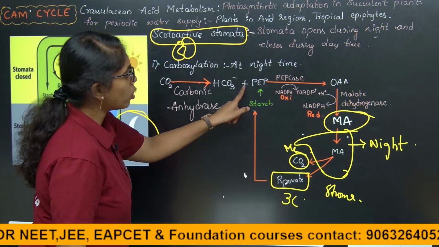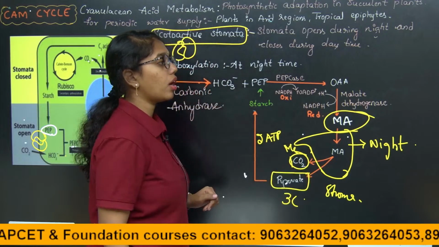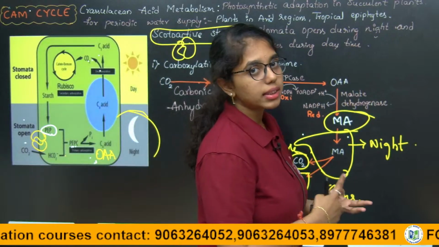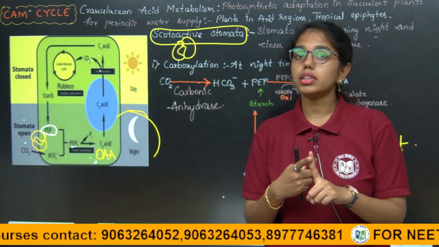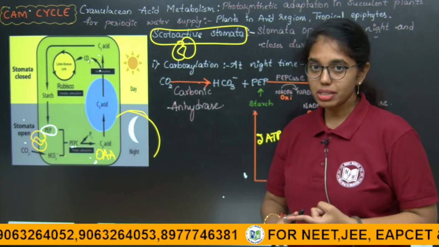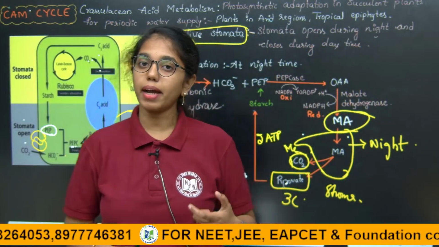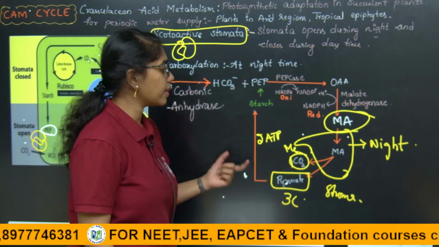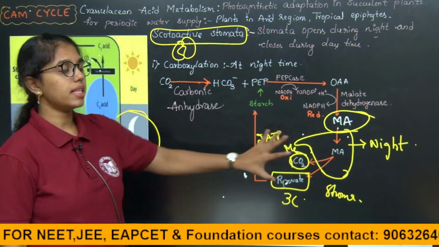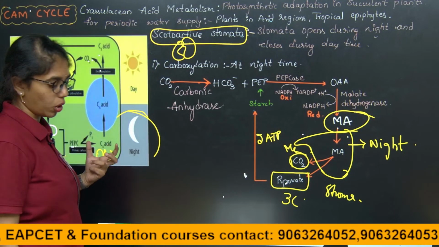PEP is of course regenerated by consuming 2 ATP, and this 1 molecule of carbon dioxide will conduct the C3 cycle. So, here also 2 carboxylations are taking place. First carboxylation or carbon dioxide fixation during night time, in the mesophyll cells by the enzyme pepcase. During daytime the C3 cycle is conducted by the enzyme Rubisco, and that also in the mesophyll cells. Malic acid is stored in the vacuole. So, this is what you have to remember with Crassulacean acid metabolism.